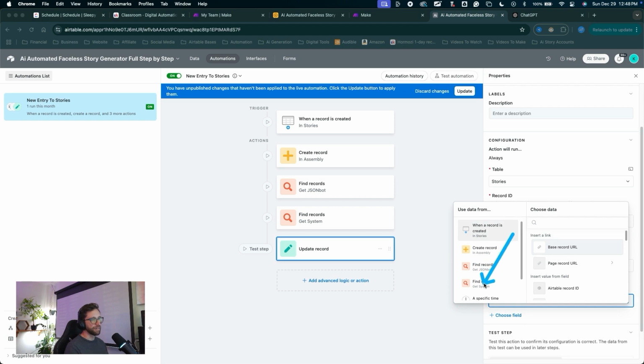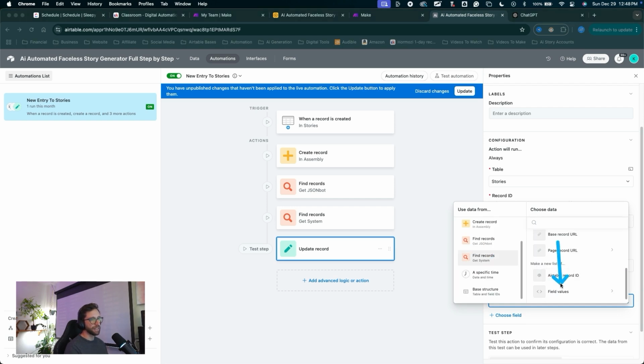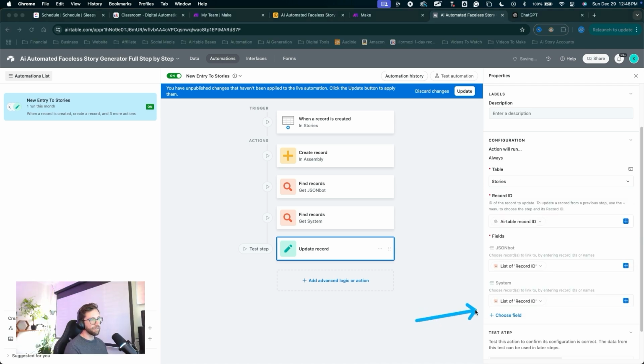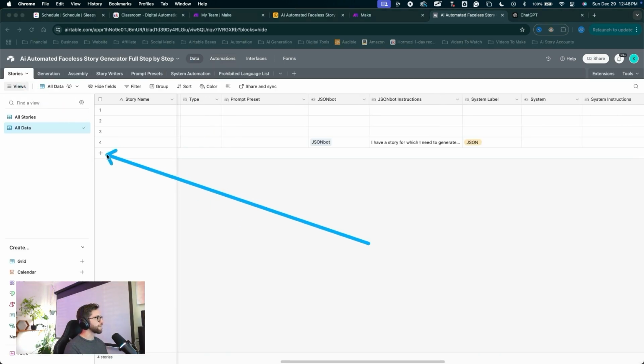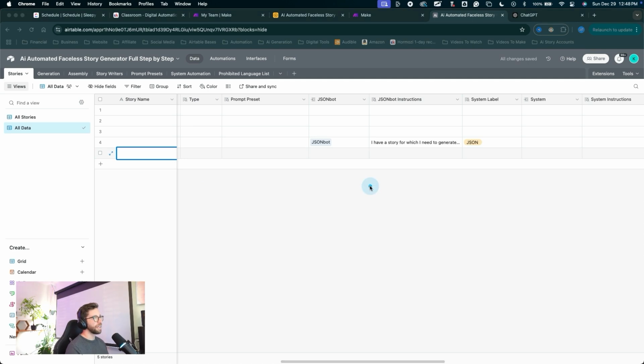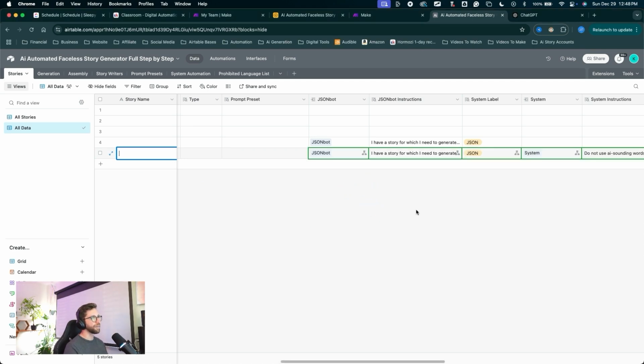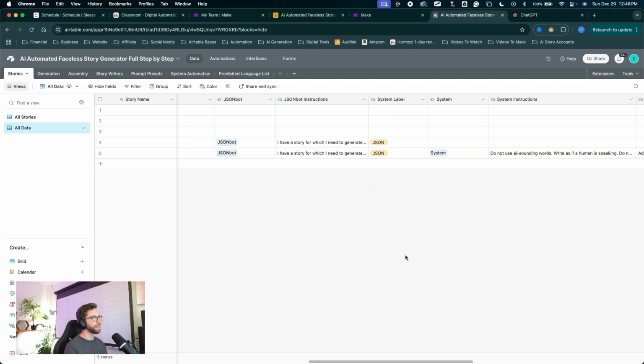Let's find a record in the get system action. Scroll down, click field values, scroll down and choose record ID. Now we're getting our system record ID, and one more time we can hit update. Let's go into the data, into the stories, create a new record in the stories table and wait for that automation to run. There it goes. Now we have our JSON bot and our system instructions popping in here automatically, ready to do some work.